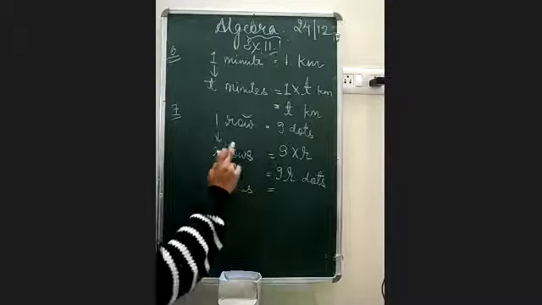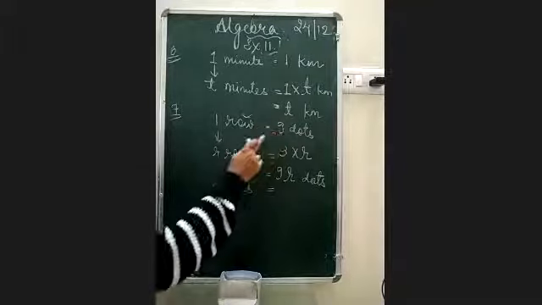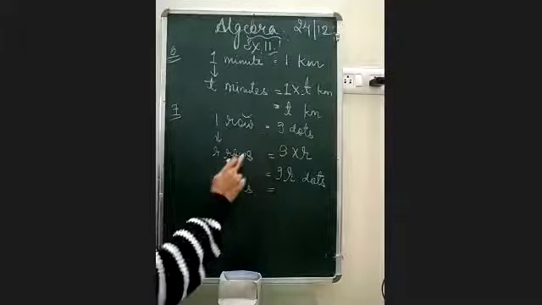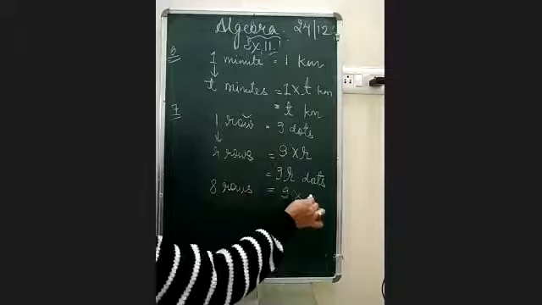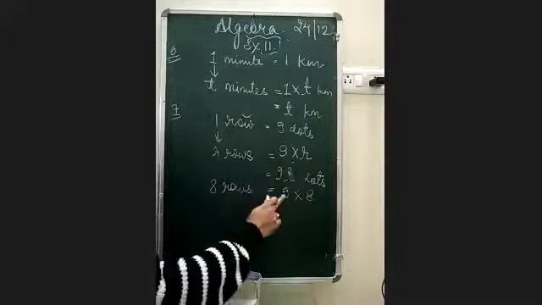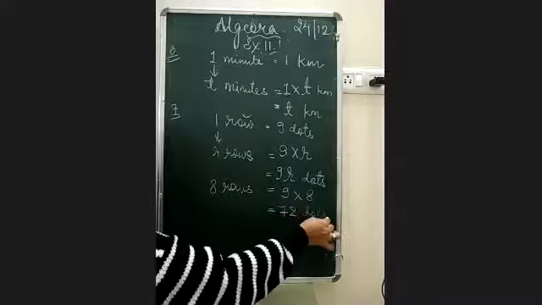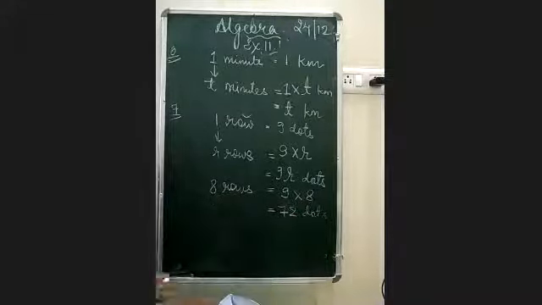Look here. 1 row, 9 dots. 8 rows, 9 into 8, as you have done for r rows. 9 into r, so it would be 9 into 8. So what comes? 9 into 8? 72 dots. So the answer would be 9 8s are 72.